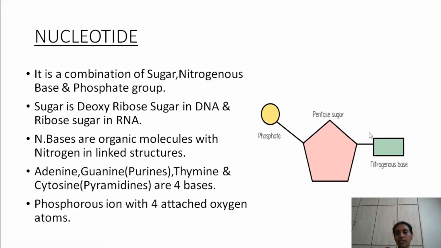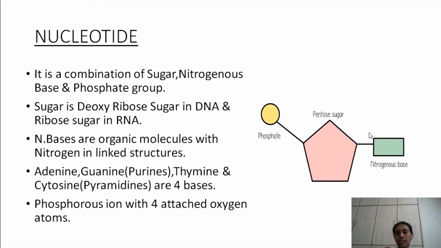Next, coming to the second component, that is nitrogenous base. Nitrogenous bases are organic molecules with nitrogen in linked structures. That is, they have nitrogen as the major source. There are 4 nitrogenous bases in DNA. They are adenine, guanine, thymine and cytosine. These 4 are called nitrogenous bases. Adenine and guanine are called purines, whereas thymine and cytosine are called pyrimidines.